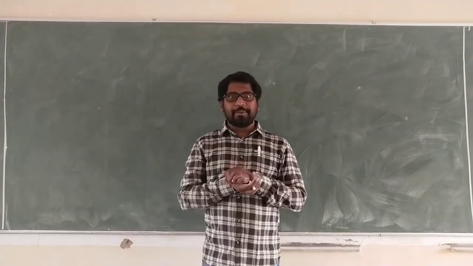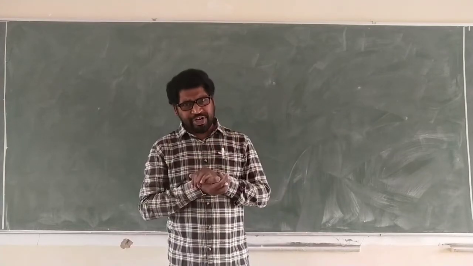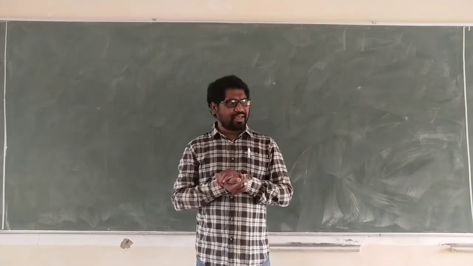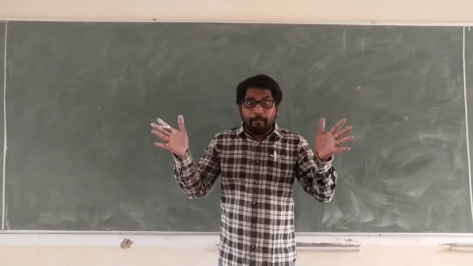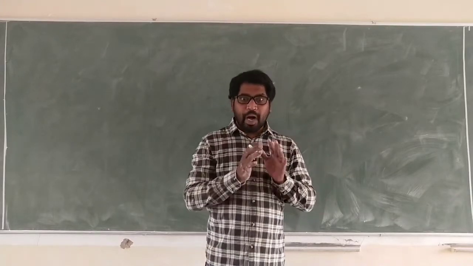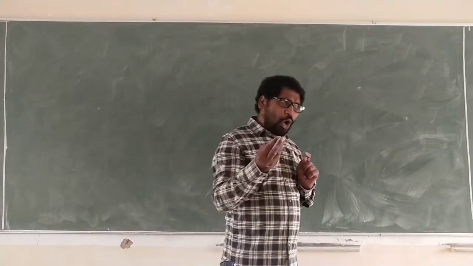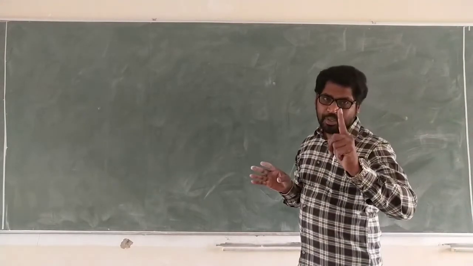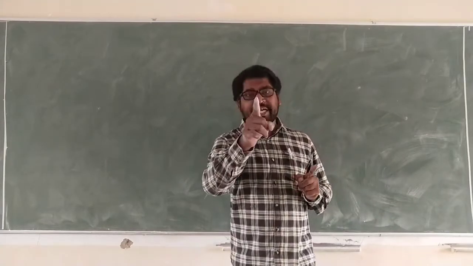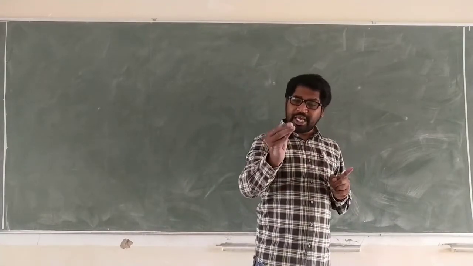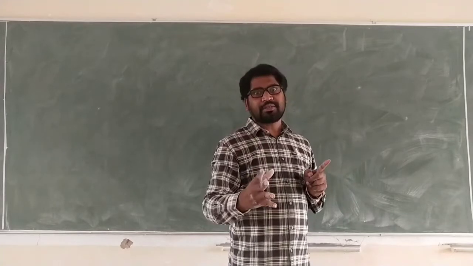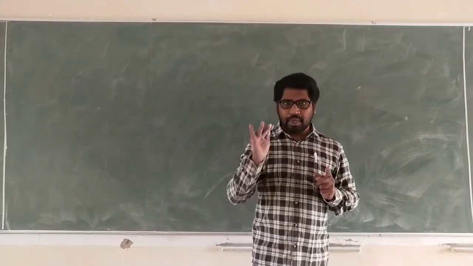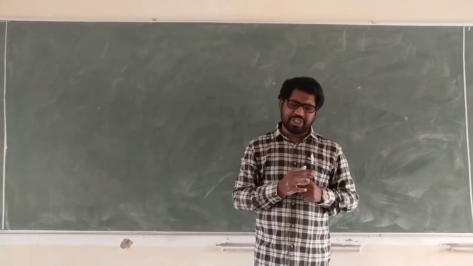Now we go for some more definitions: binding energy and mass defect. How do we get energy? Energy is always related with mass. So there is a change in mass, a defect of mass, and that defect of mass, the change in mass, is converted into energy. Now we go for binding energy and mass defect.